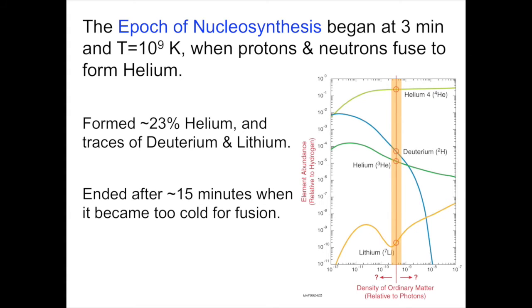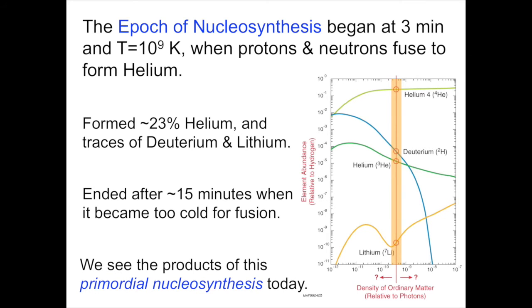This ended after about 12 to 15 minutes because the universe became too cold for further fusion to occur. Fusion would not happen again until the universe was nearly 500 million years old and the first stars formed, at which point fusion occurs in the centers of stars and is primarily proton and helium fusion rather than neutron fusion. We see the products of this epoch between 3 and 15 minutes today as the products of primordial synthesis. The primordial abundances of helium, deuterium, and lithium are giving us a fleeting glimpse of this era that happened when the universe was only minutes old and 1 billion degrees.